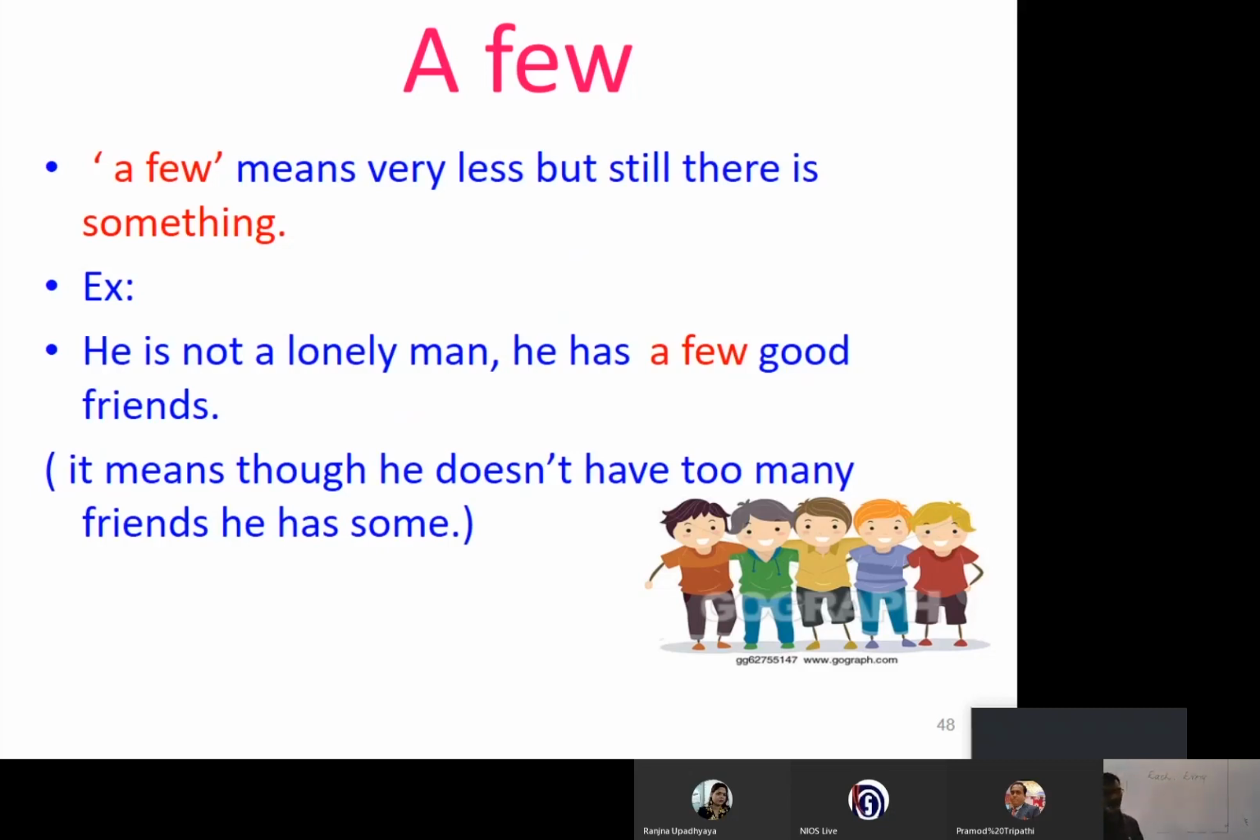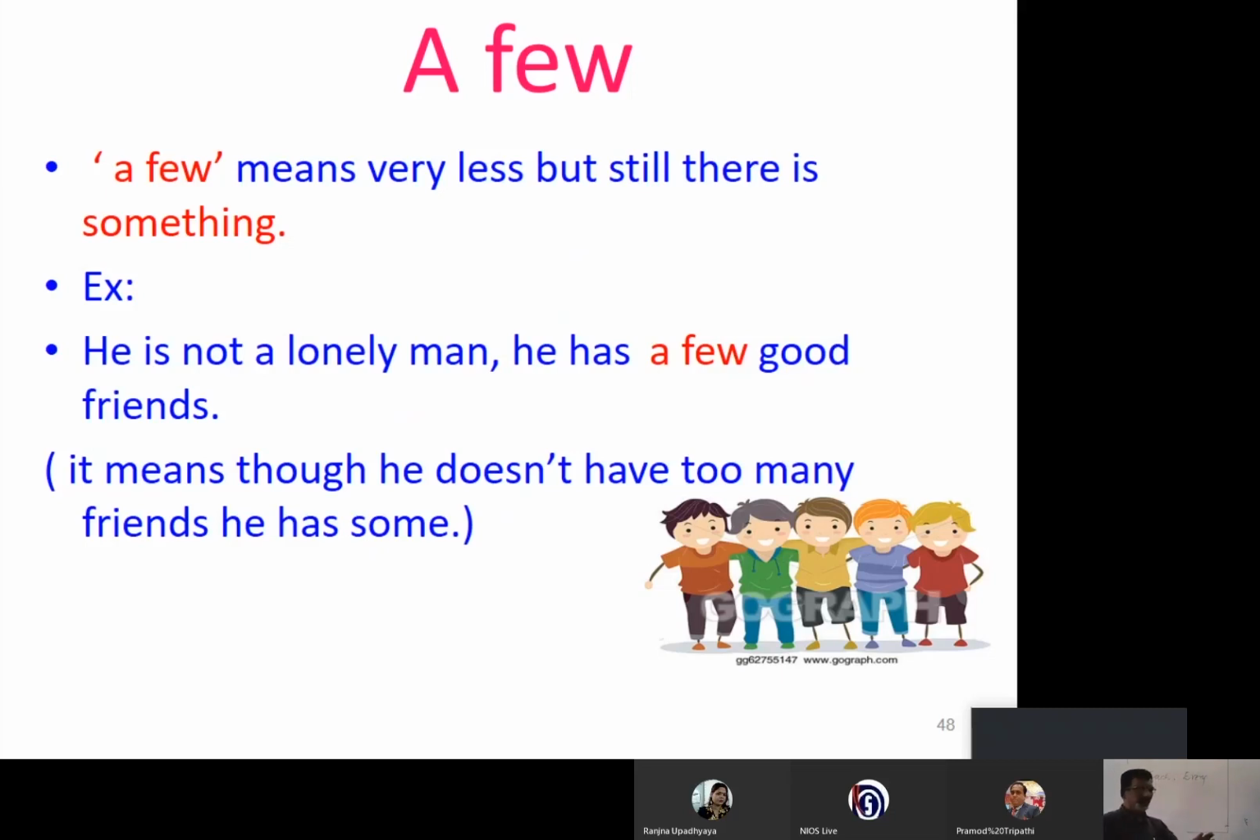Now we'll see the few. The few means whatever one had, he had less. For example, the few friends he had left when he became poor.